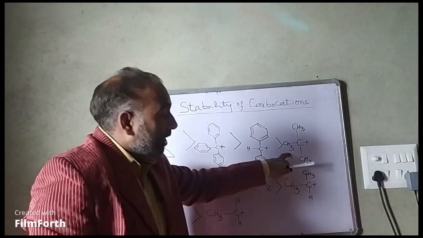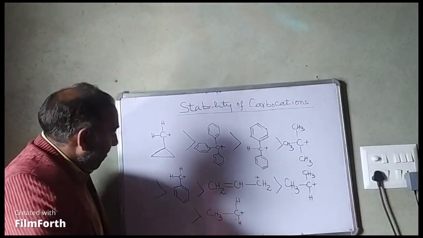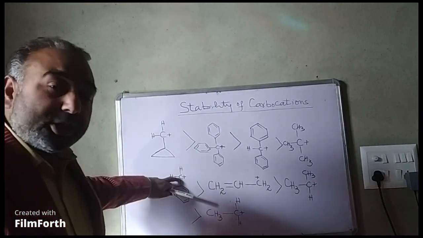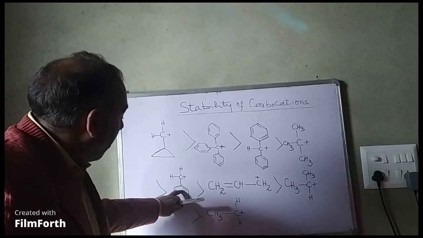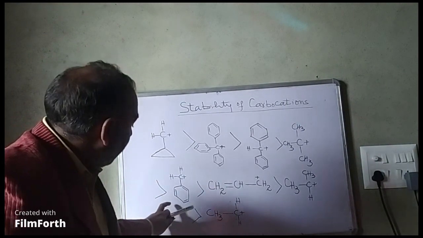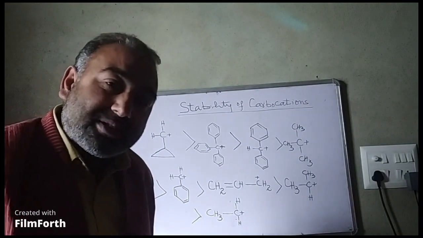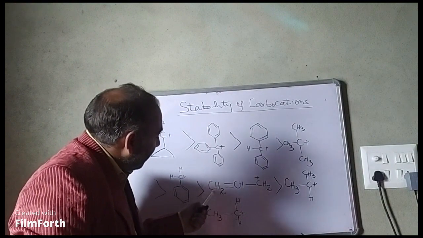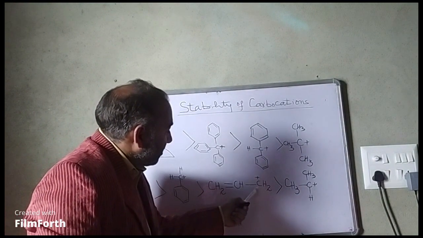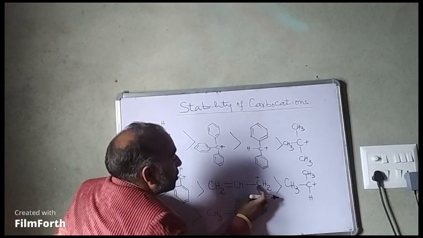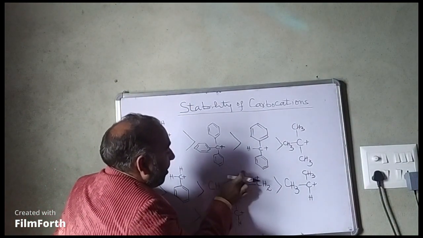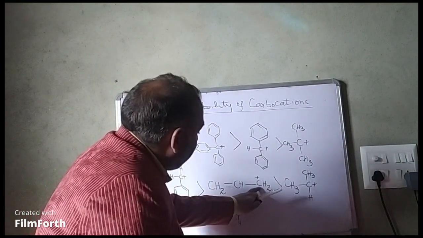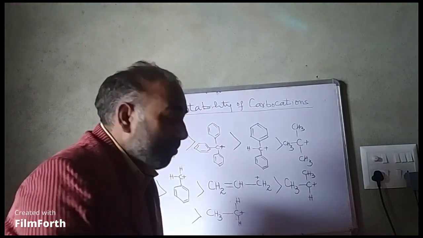Then after tertiary carbocation we have this one, benzyl carbocation. This carbon having positive charge is attached to only 1 phenyl ring. It will also be stabilized through resonance, through conjugation. So after this we have allyl, CH2 double bond CH, then CH2 positive charge. This positive charge will also interact with this pi bond. It is called allyl carbocation. It will also be more stable.